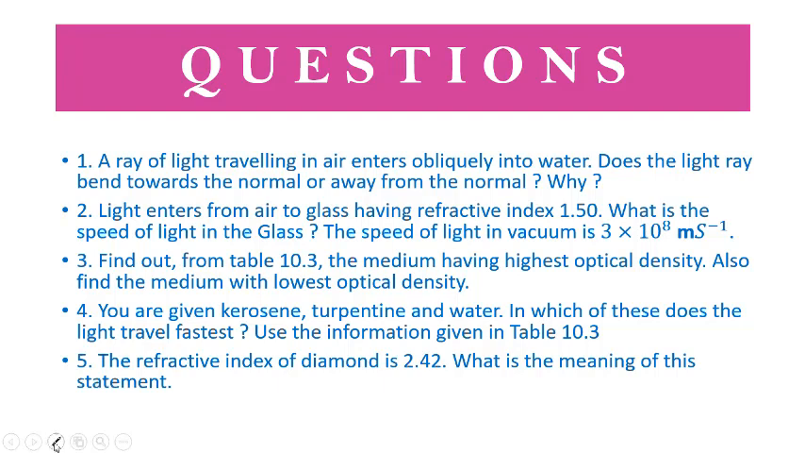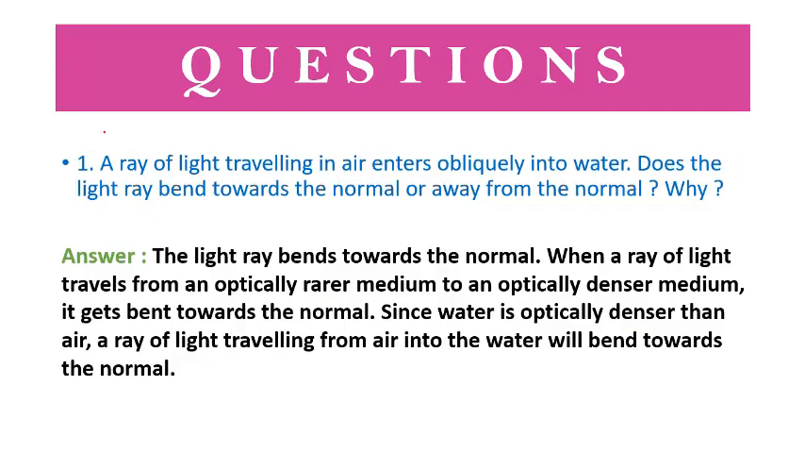Your first question is, a ray of light traveling in air enters obliquely into water. Does the light ray bend towards the normal or away from the normal? We already know, I have given you an example of the glass. Water is here. If you put a straw and this is the normal, you will think that it should be like this, but no, it will bend towards the normal.